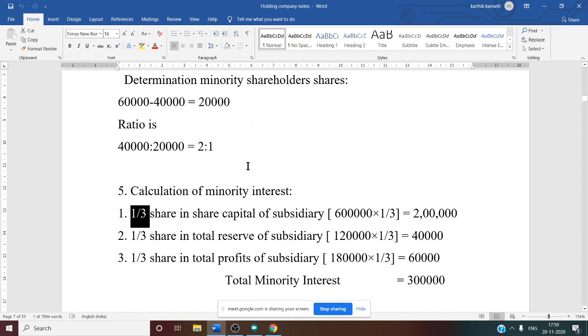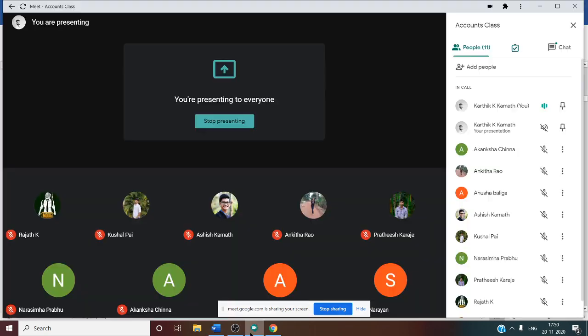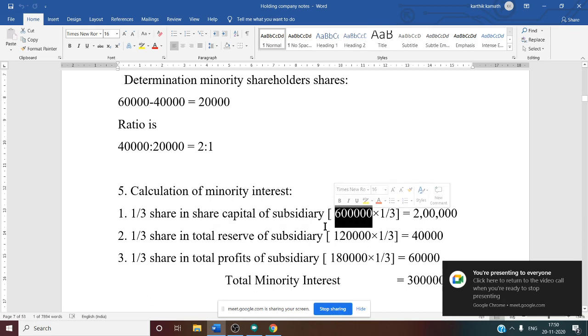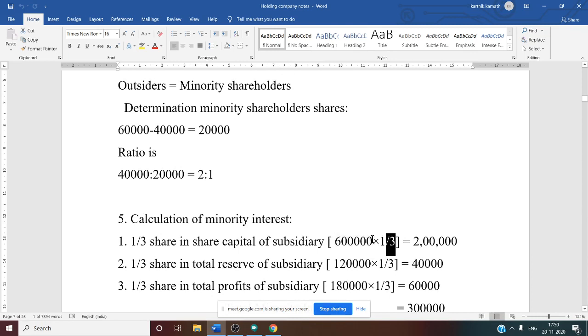So 1 by 3 share in share capital of the subsidiary. For that we need to see the share capital of the subsidiary, which is 6 lakh in the balance sheet. So 6 lakh into 1 by 3.